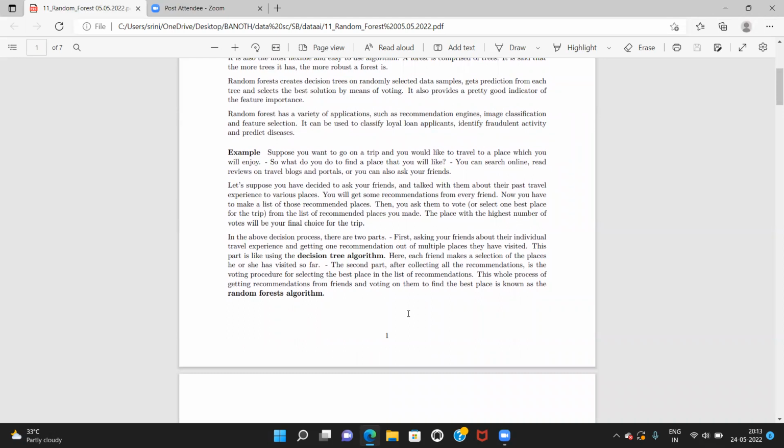Suppose you are planning to go to places like Hyderabad, Mumbai, Chennai, and Kolkata. So, four places: Hyderabad, Mumbai, Kolkata, Chennai.